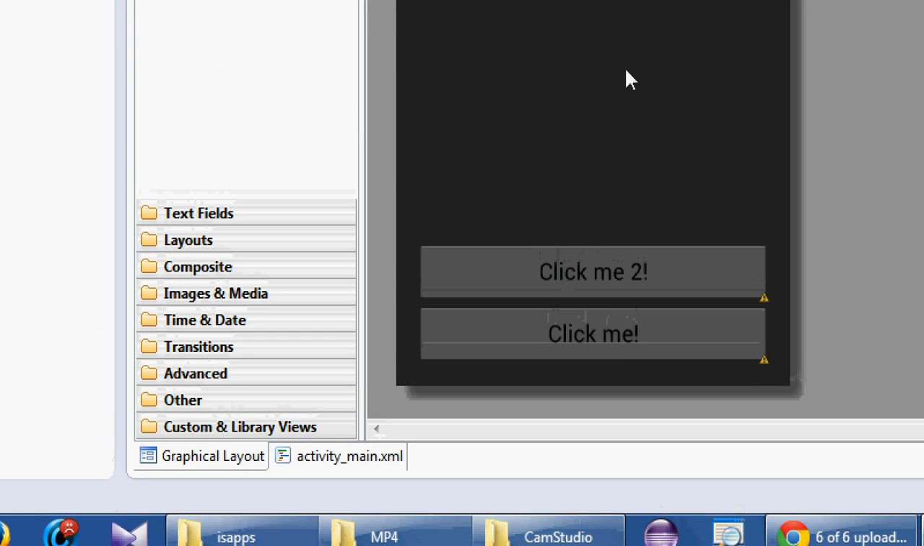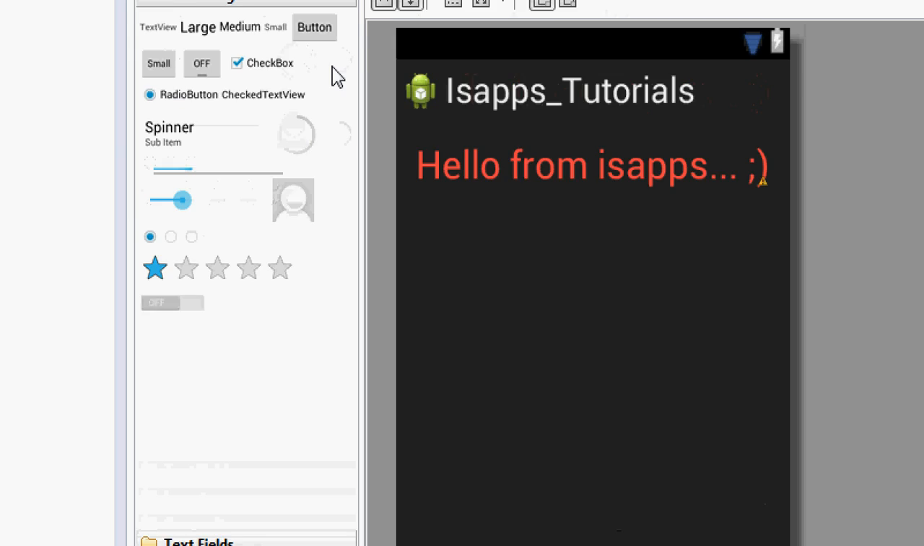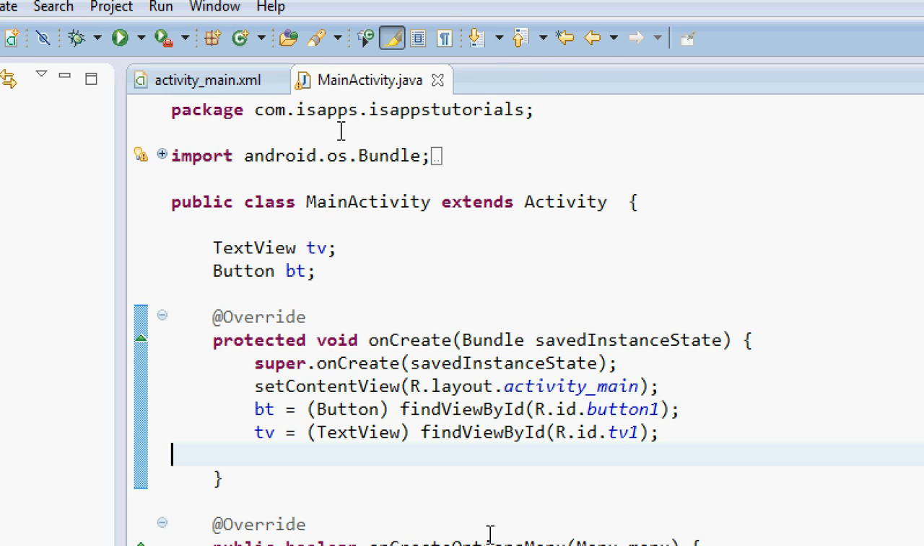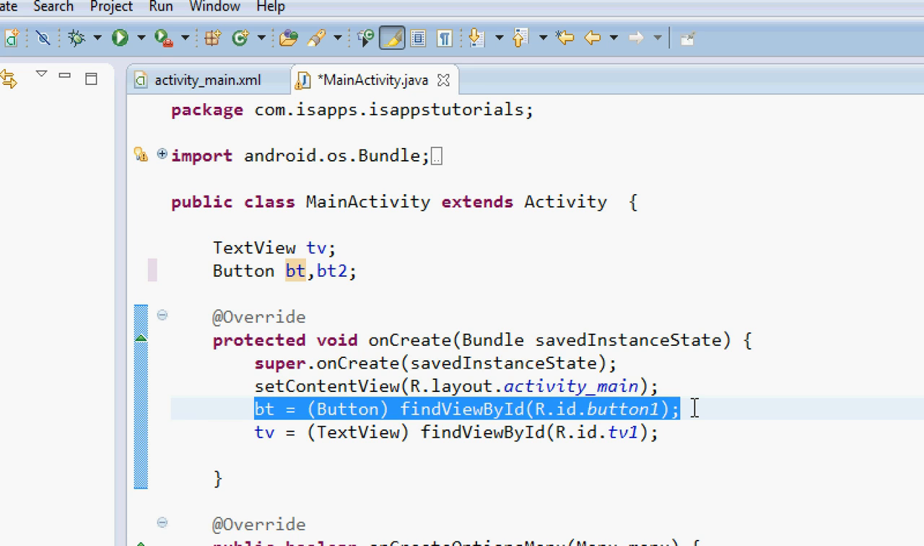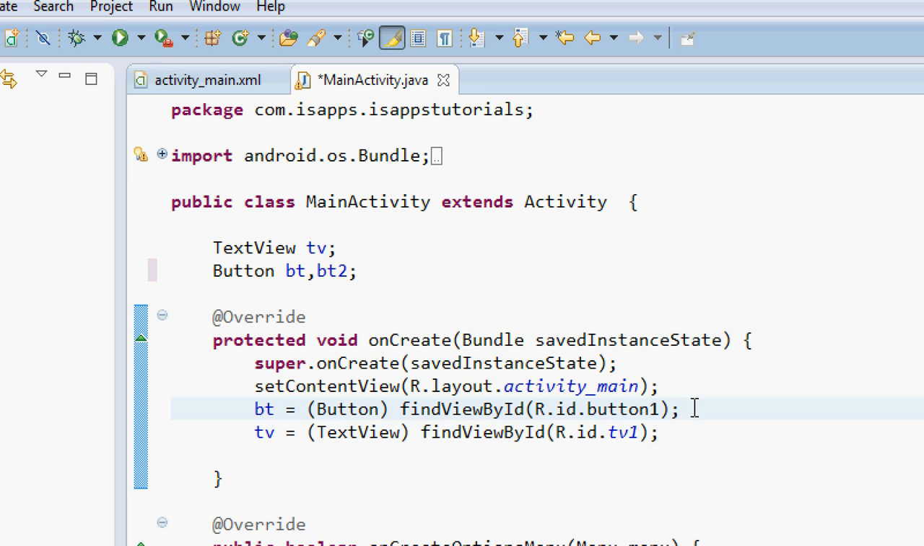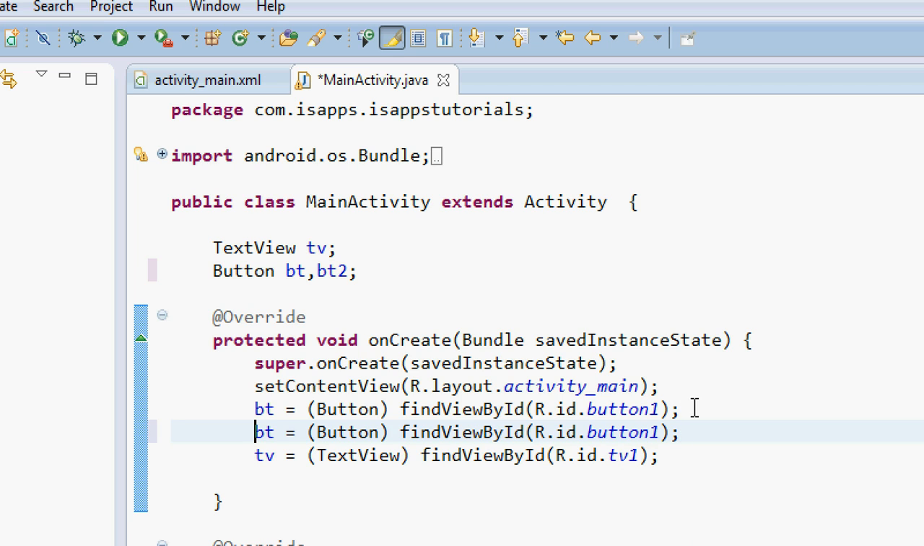Let's check out our graphical view. No problems whatsoever. Go into our Java file. We need another reference to the second button, so let's say bt2. Copy the code from here quickly, paste. This is going to be bt2, this is going to be button2.